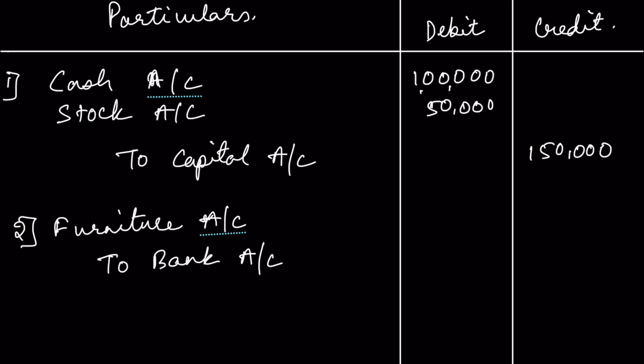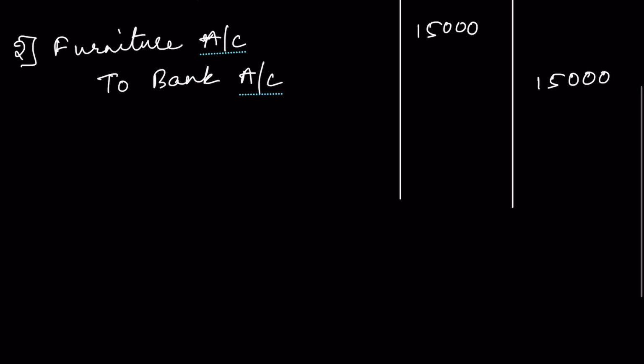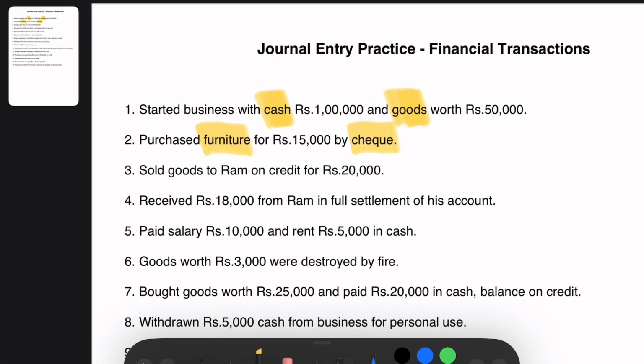Furniture account debit to bank account 15,000, right? So this is your second entry.